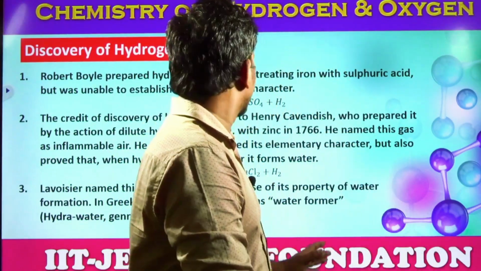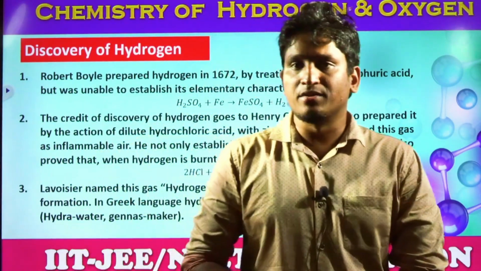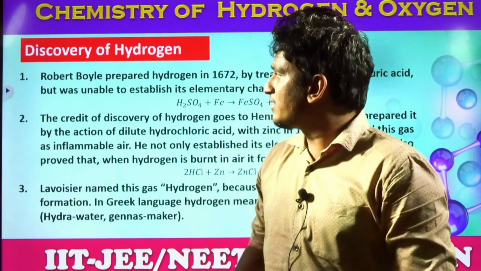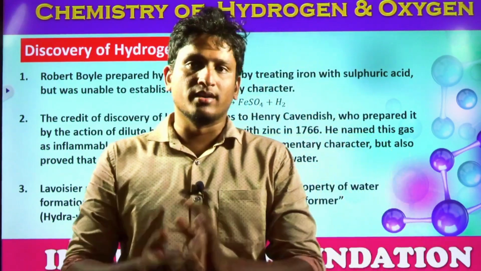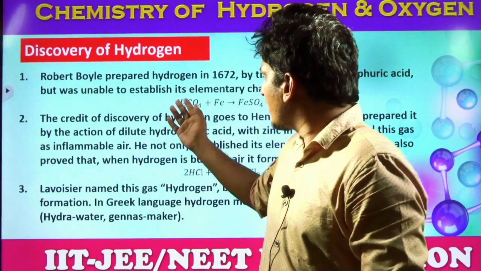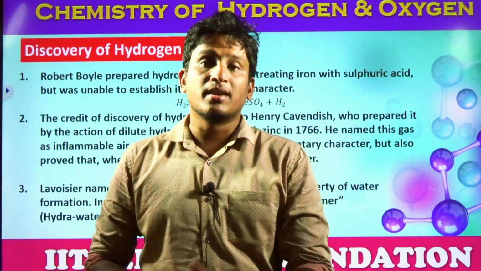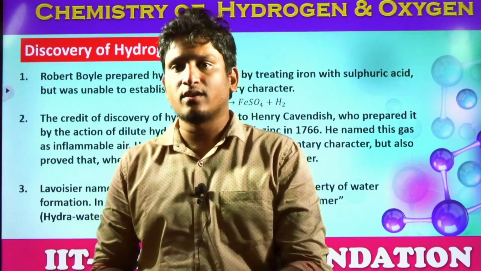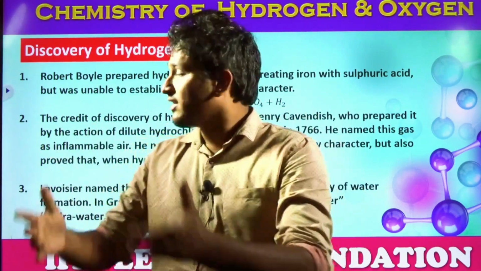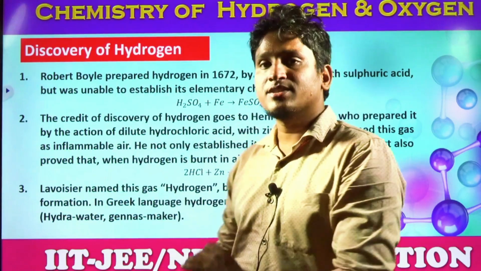So to start with, students, discovery of hydrogen. The discovery of hydrogen was first done by the scientist Robert Boyle, in a reaction where he treated iron with sulfuric acid. He got iron sulfate and hydrogen gas. But he was unable to explain the elementary character of hydrogen gas for further reactions. That was explained by the scientist Henry Cavendish.